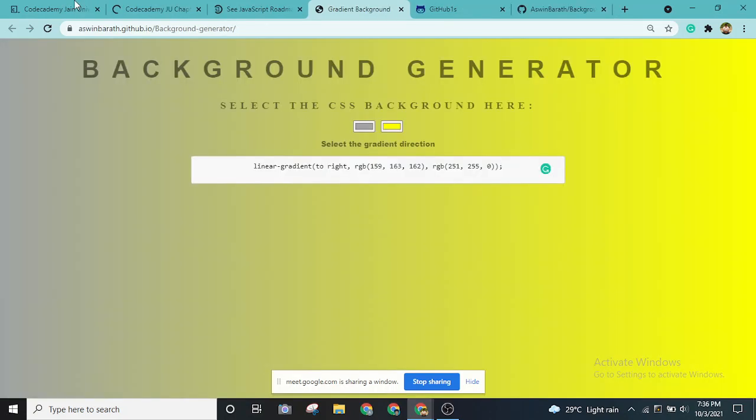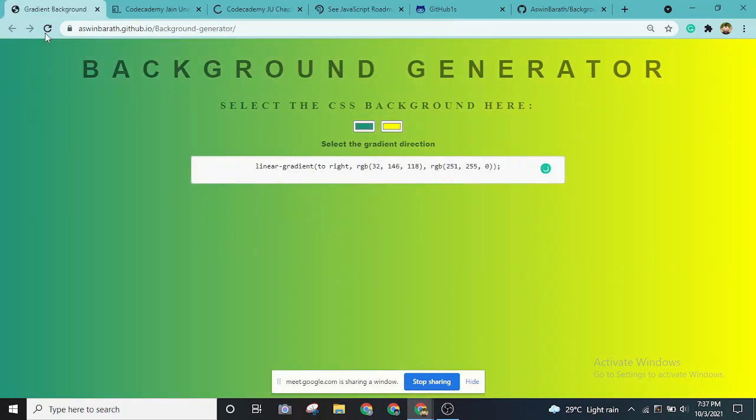Okay, so this is the project. Basically, whenever I change these colors, whenever I choose a color, it is dynamically changing in the background. I did the same with the to-do list, and it is doing the same over here.